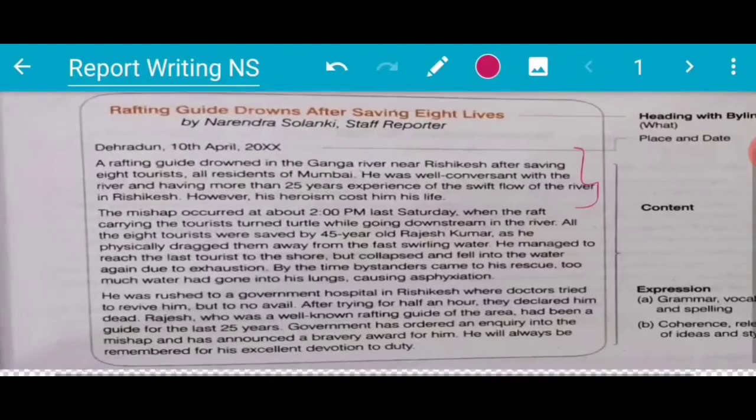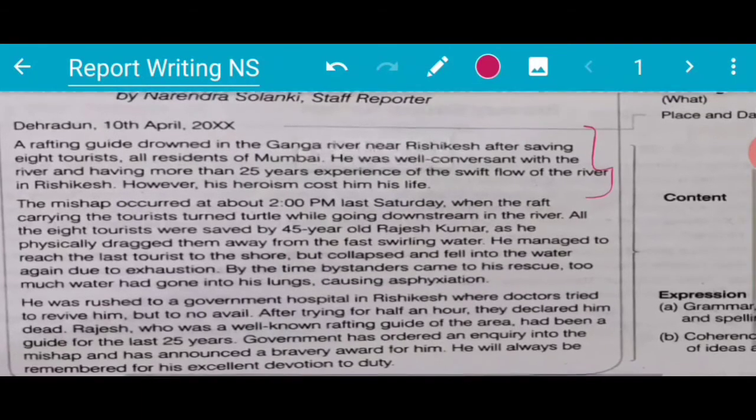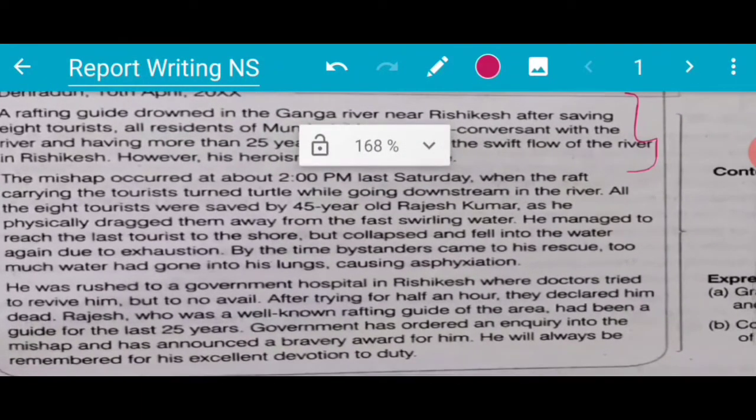He managed to reach the last tourist to the shore, but collapsed and fell into the water again due to exhaustion. By the time bystanders came to his rescue, too much water had gone into his lungs, causing asphyxiation.